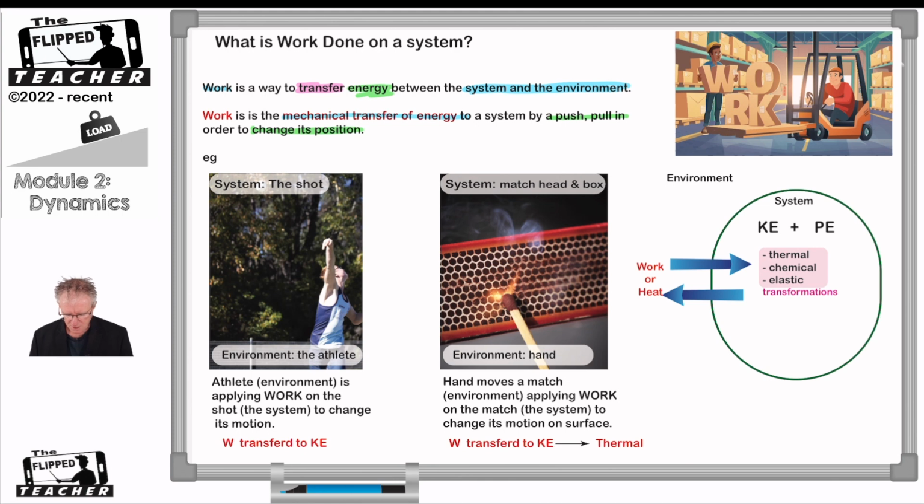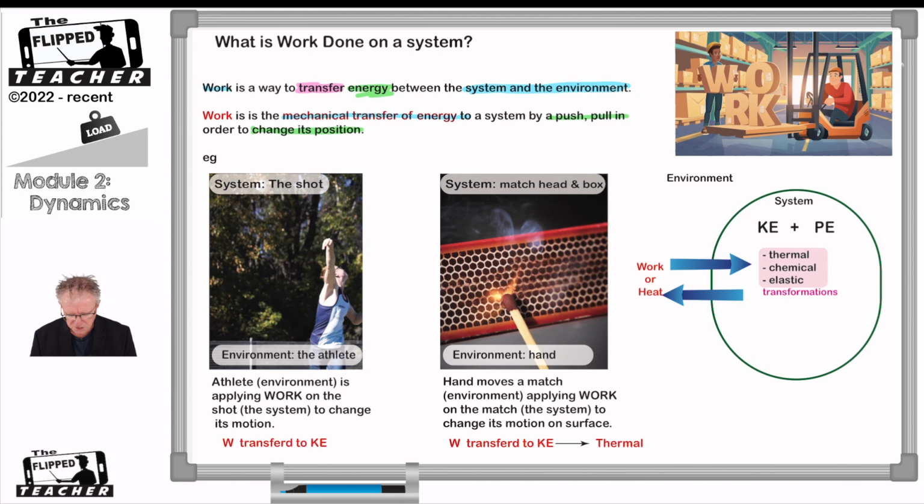Okay, and so let's have a look at the examples now that we've got a better understanding of what the environment is, what the system is, and that it's the transfer of energy from the environment to the actual system. So here we have a shot putter. We have an athlete here. You can just barely see the shot put. I put the heading over that shot put there. Right, so we have the athlete putting a force onto the ball.